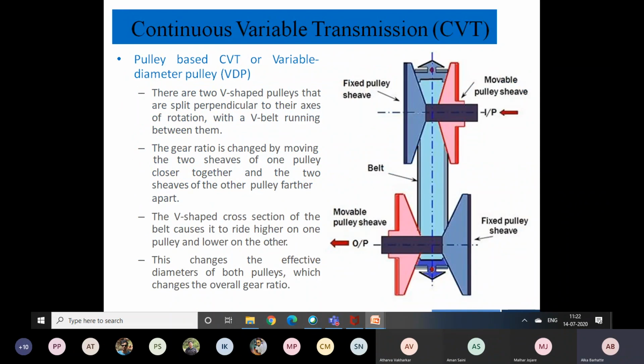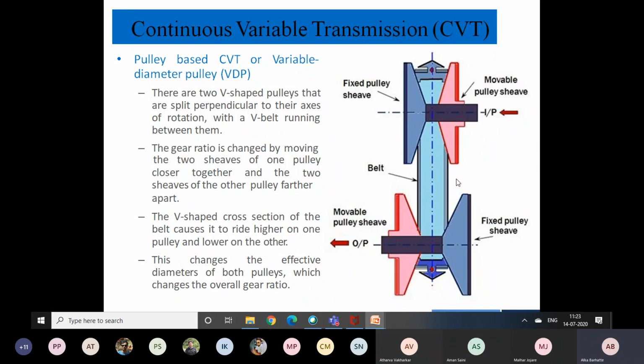There exist three different types of arrangements, and based on that, three different types of continuous variable transmissions. We'll see. The first one, as I said, is pulley and belt. It consists of a pulley and belt type of arrangement, in which two V-shaped pulleys are used for input and output transmission. Input is connected to one V-shaped pulley and output will be transferred through the belt to the other V-shaped pulley. In this V-shaped pulley, one disc is fixed and the other is known as the sheave.